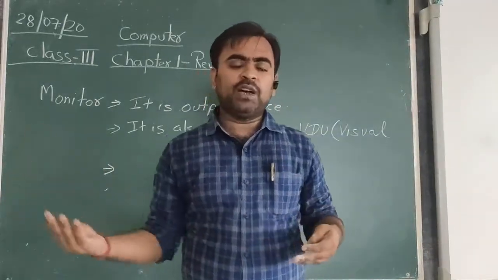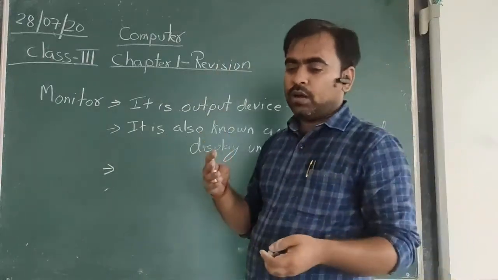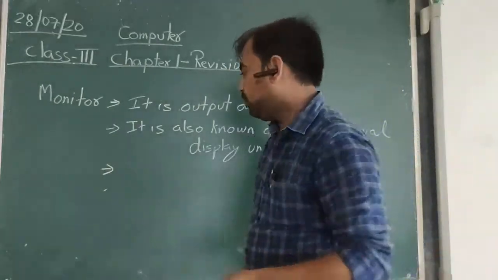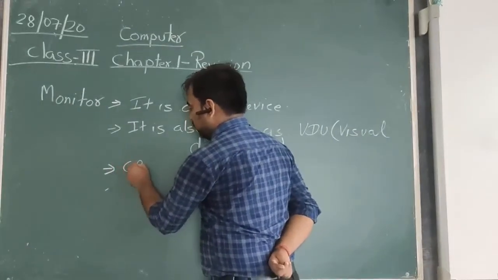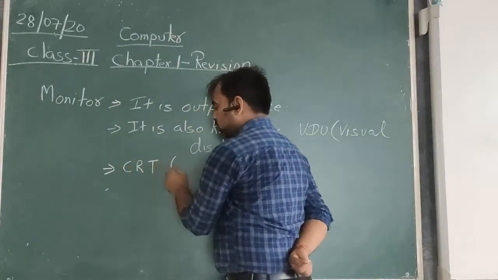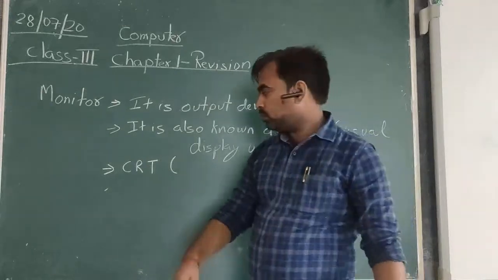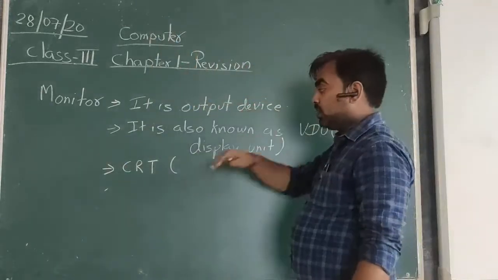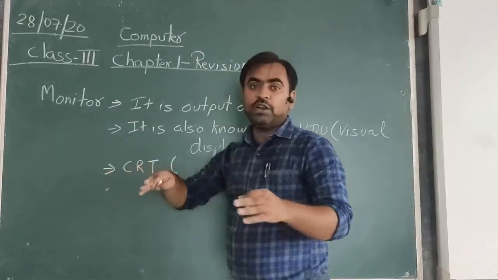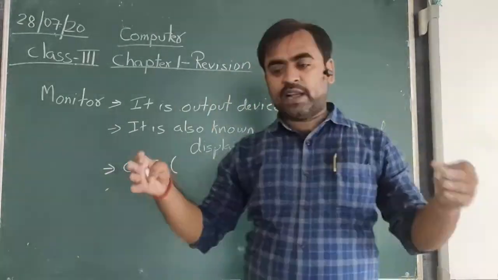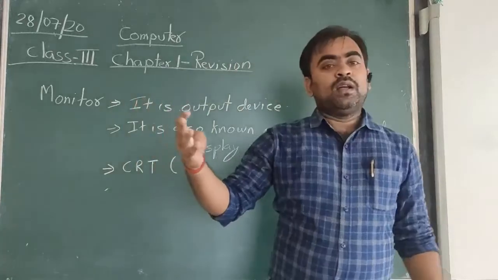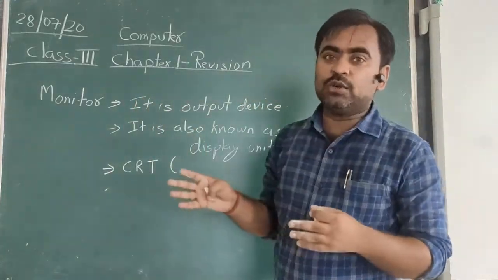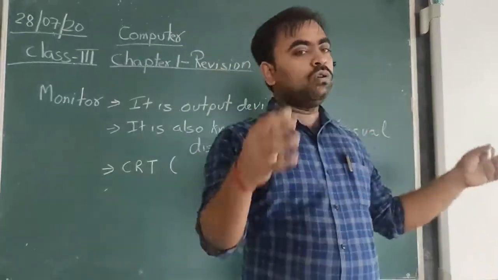Nowadays there are many different types of monitors, but in the earlier time we were using the CRT monitor. It was very heavy in size, looked similar to a TV, and was not easy to carry from one place to another.